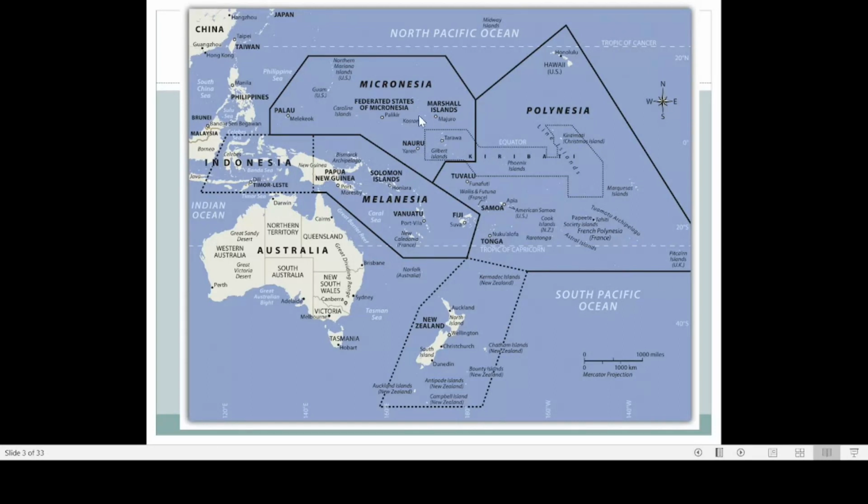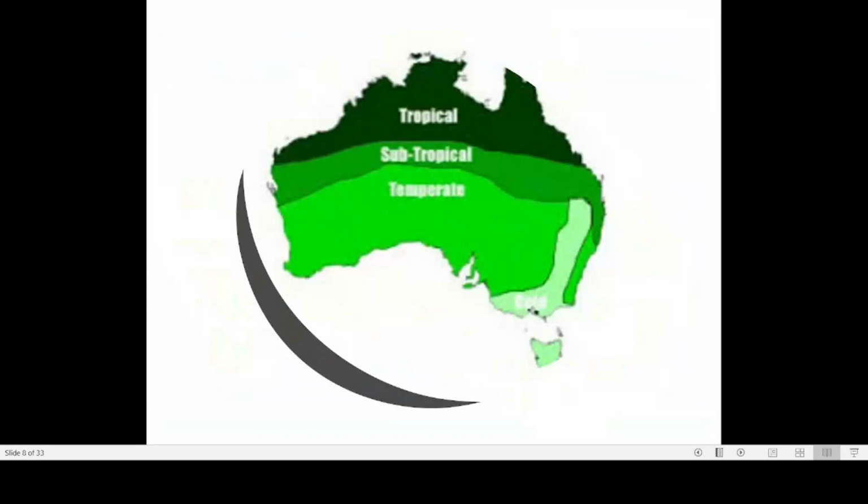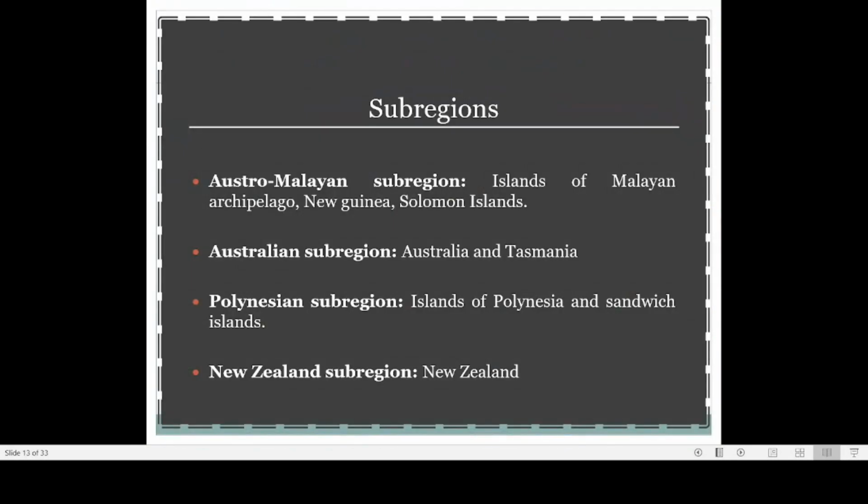Then there is Micronesia. Micronesia is another. Then Melanesia mainly consists of Fiji, then Vanuatu, then Solomon Islands, and Papua New Guinea. These are the regions which come into Melanesia. So the third sub-region is known by the name Polynesian sub-region. This Polynesian sub-region consists of several smaller islands, like the islands in Polynesia, as I already told you. Then the fourth sub-region is the New Zealand sub-region.